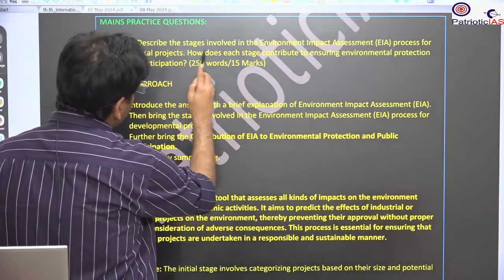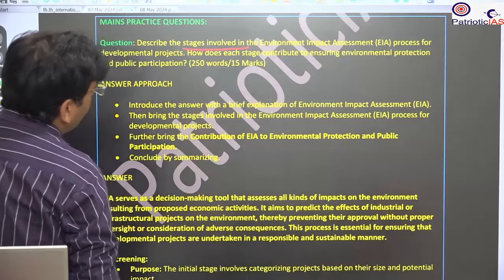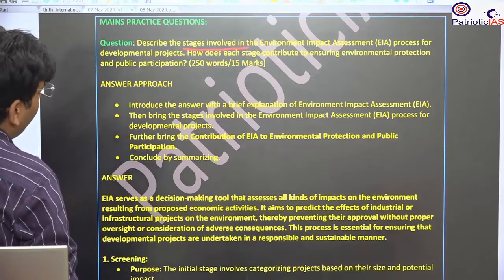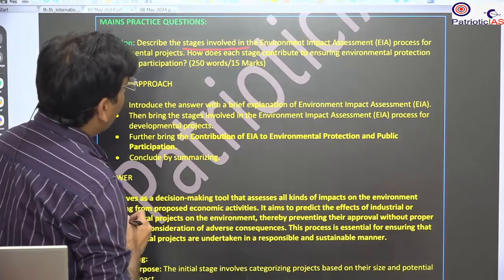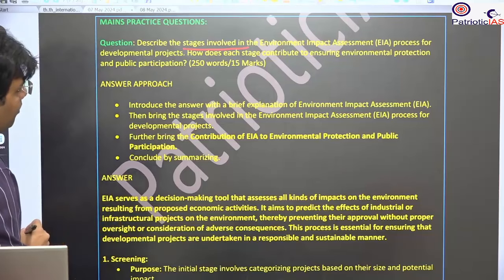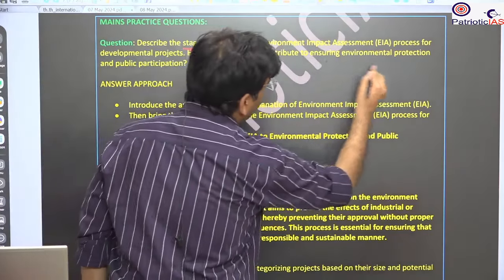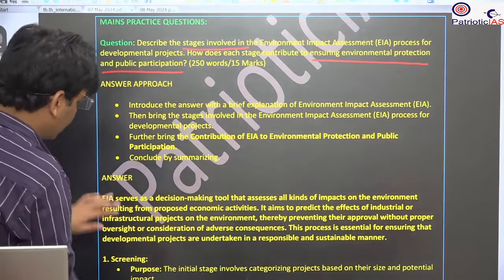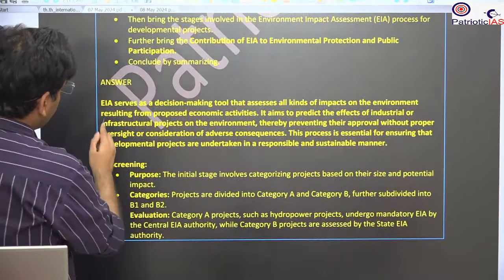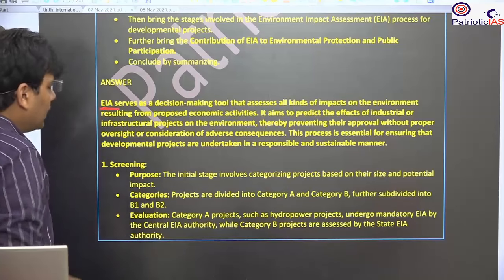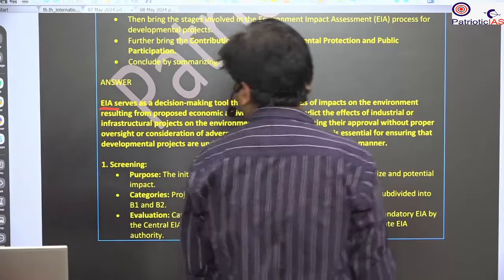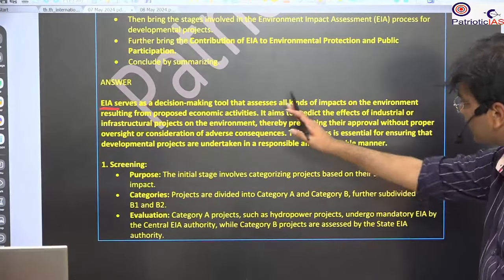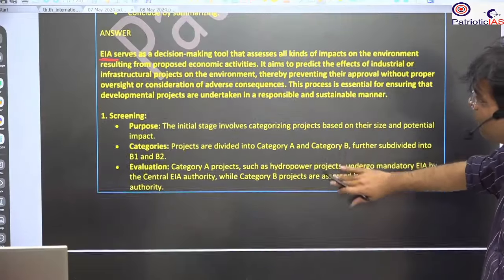Describe the stages involved in the environment impact assessment process for developmental projects. How does each stage contribute to ensuring environmental protection and public participation? So here you can start with what is meant by EIA, Environmental Impact Assessment. Here you will bring the definition. After that, you have to bring the stages.